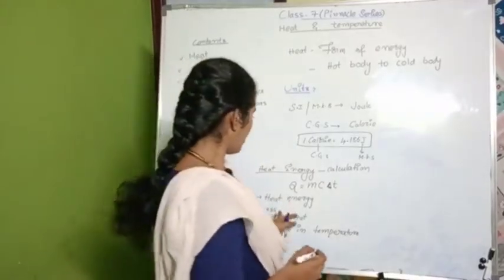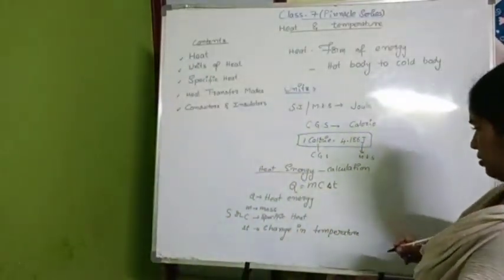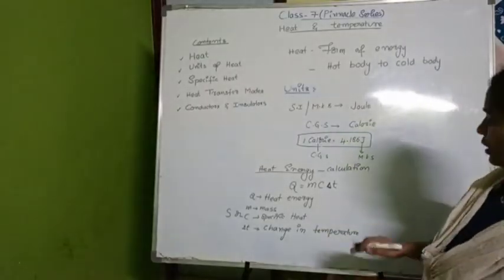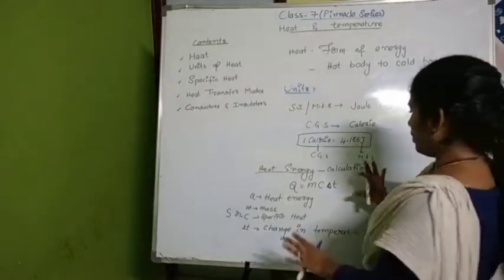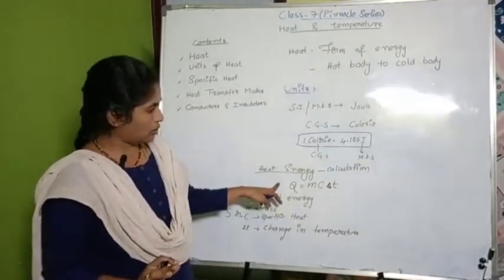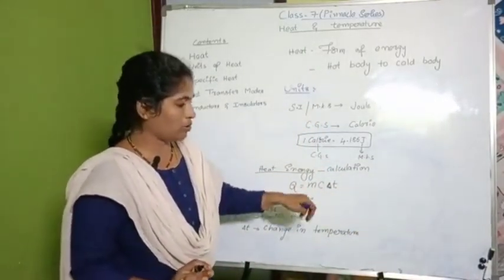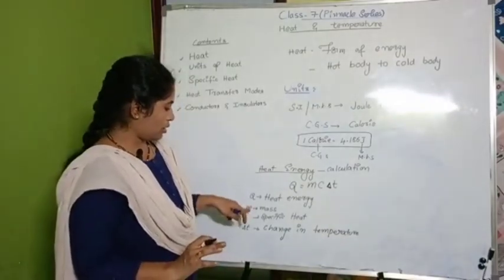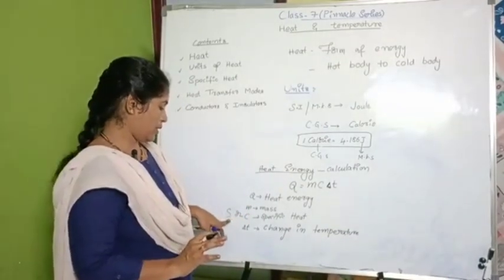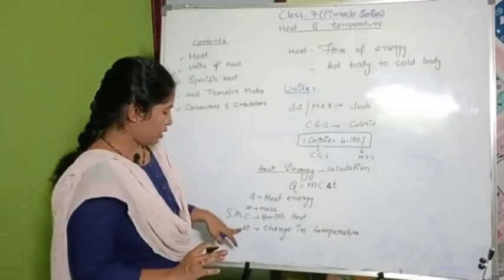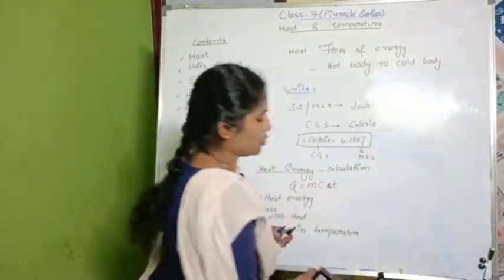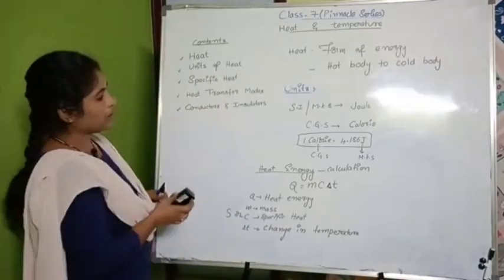Now, the units for heat energy, mass, specific heat and change in temperature, later we will go into it. Now you understand that? The formula for heat energy is Q is equal to M into C into delta T. M is mass, specific heat we represent as S or C, and delta T is the change in temperature.